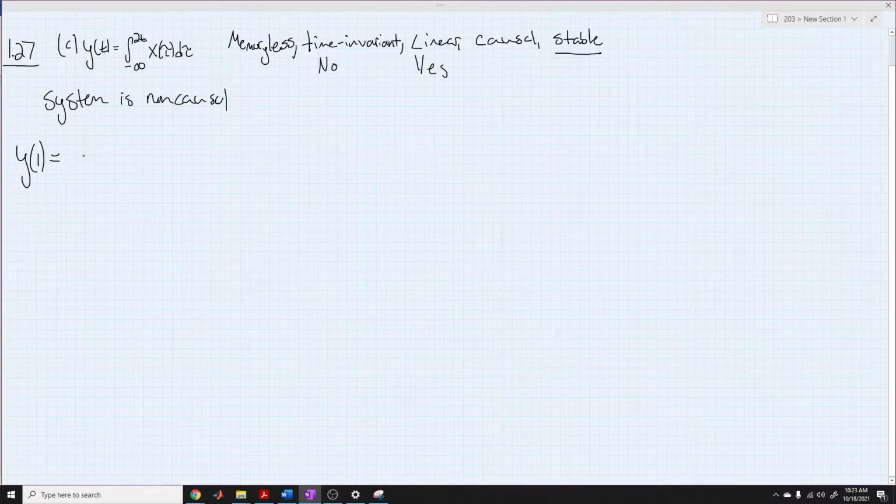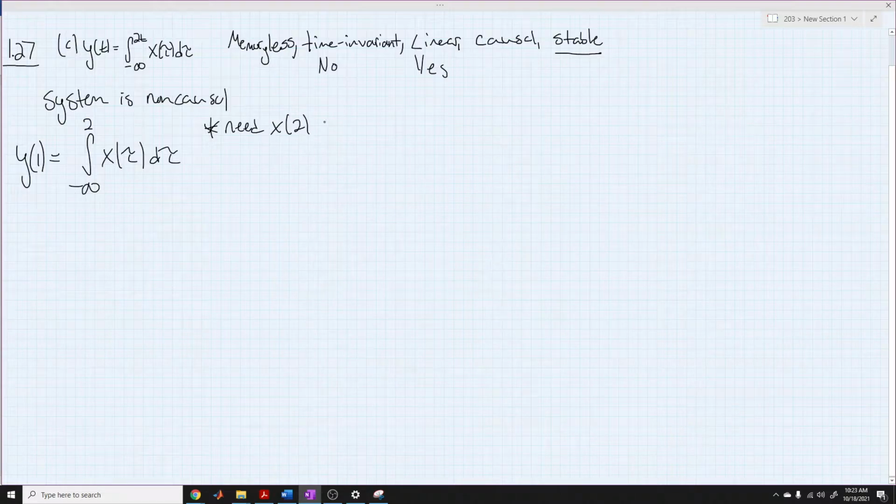We just evaluated y of 1, and we know we have to go to t equals 2. We need x of 2 for y of 1. So it's non-causal.